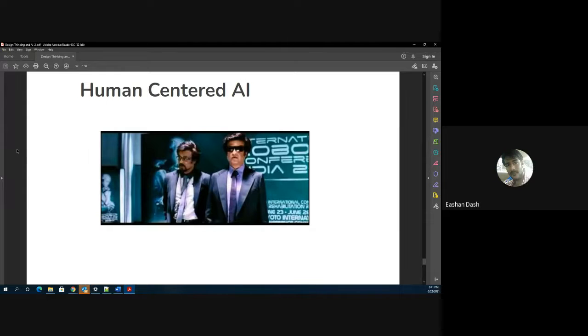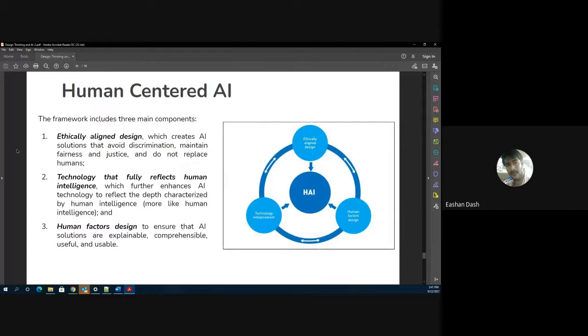That's a great point. So if you see this human-centered AI, these 2 points, the first and third points, are very important. The first point is that it should not replace humans. It should only be assisting humans.